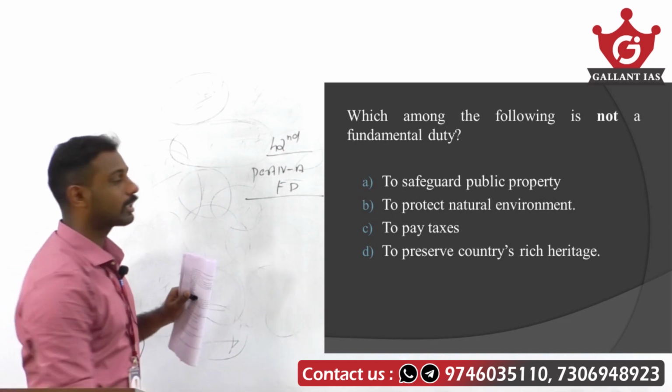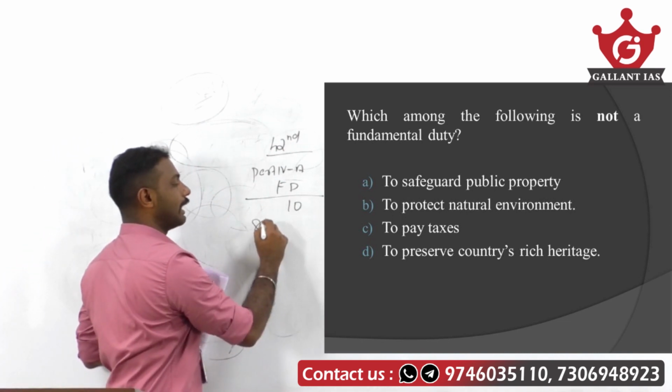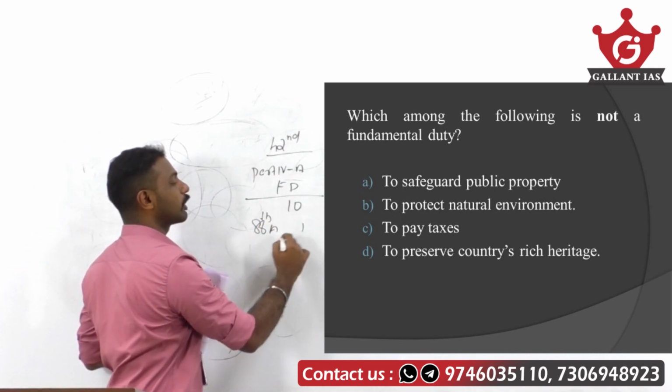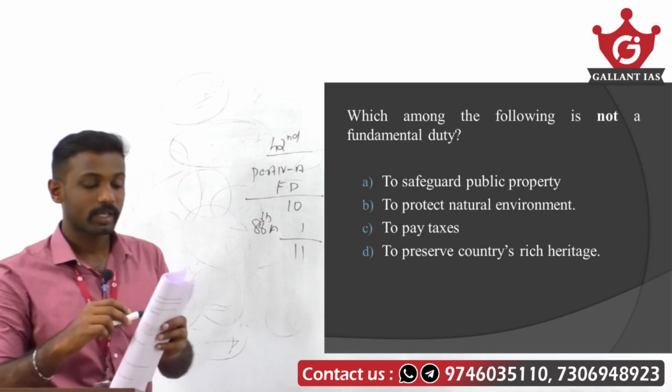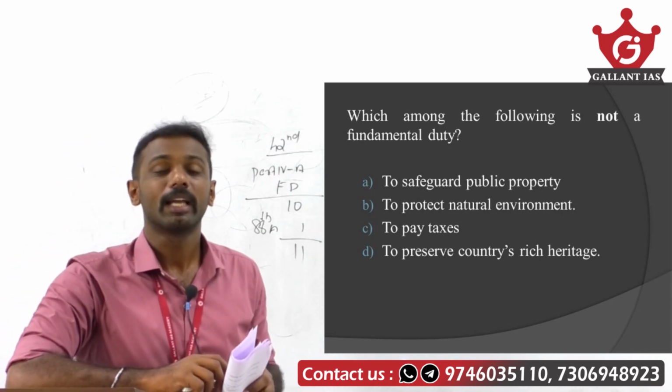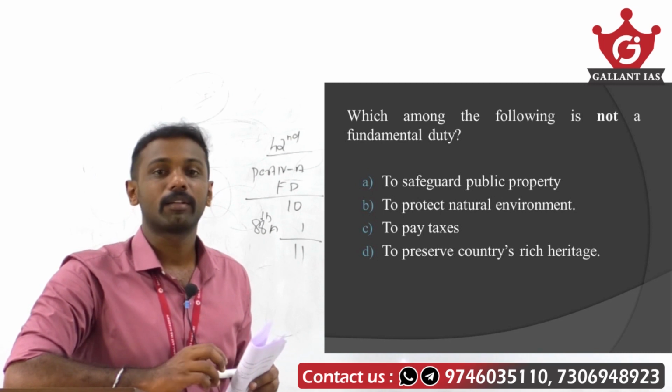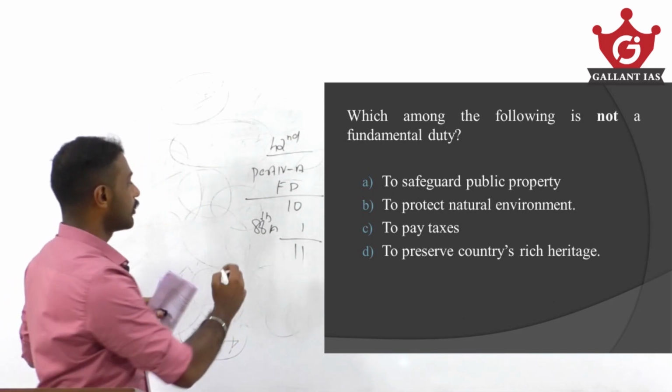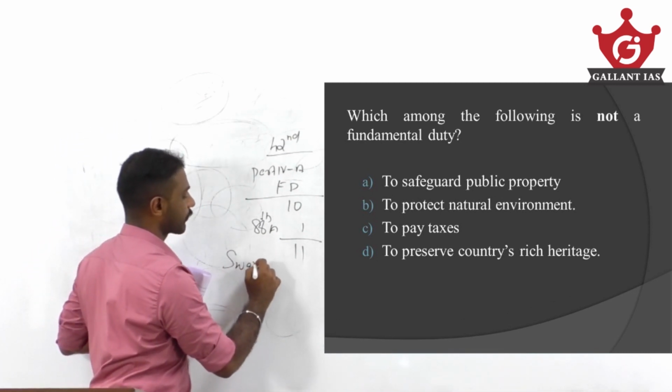At that time it consisted of 10 duties, and the 86th Amendment Act added one more duty, and now we have 11 fundamental duties. The committee which recommended adding fundamental duties into the Constitution is called the Swaran Singh Committee.